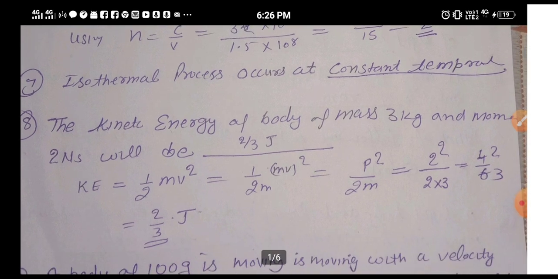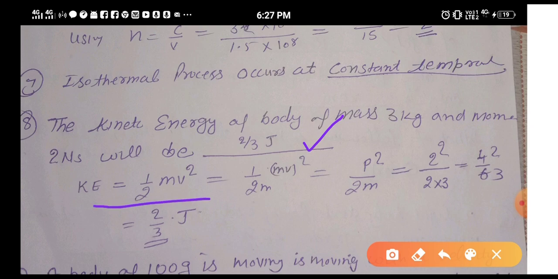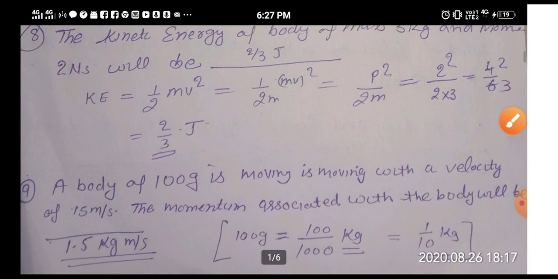Question number 8: the kinetic energy of a body of mass 3 kg and momentum 2 Newton second will be. Its answer is 2.3 joule. How? So the explanation is here. Dear friends, kinetic energy is half mv square. You multiply and divide by m, so you get the relation p square upon 2m. Put the values and ultimately you get your answer, 2.3 joule.